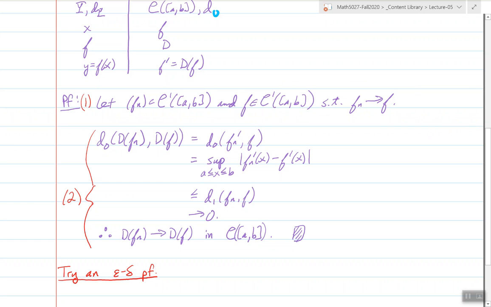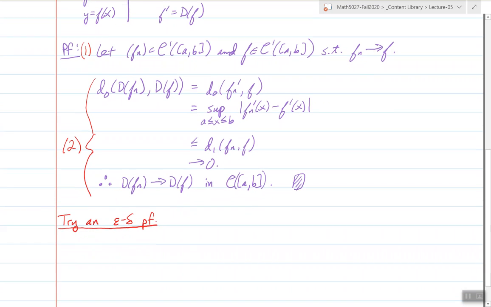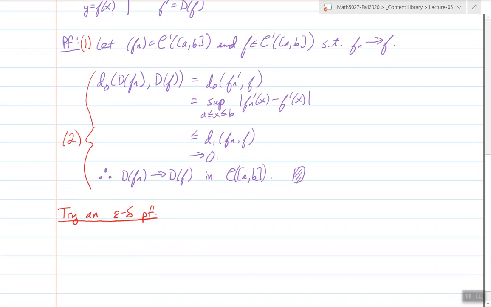So you consider this convergent sequence in the input space, and then what I need to show is this at the end. That's it. I need to show D of Fn converges to D of f. And what I'm doing is using a result from a previous lecture note, one of the results that says that convergence in a metric space is equivalent to showing that the sequence of real numbers defined by the distance between the things in the sequence goes to 0. So I'm using that result to say that's equivalent to showing this convergence. So I've outlined the details here. This is all, I believe, already provided in your lecture notes. You should try an epsilon delta proof.